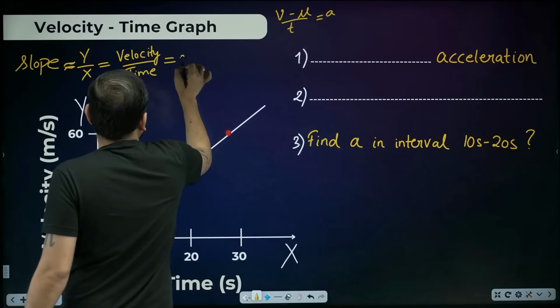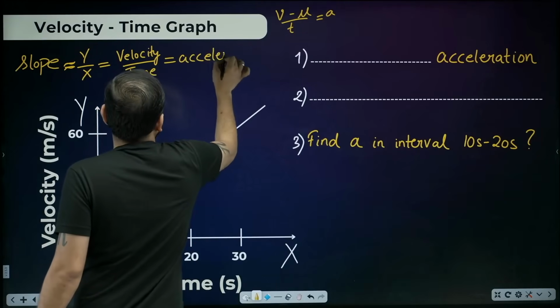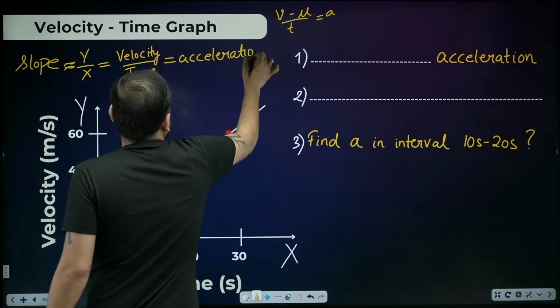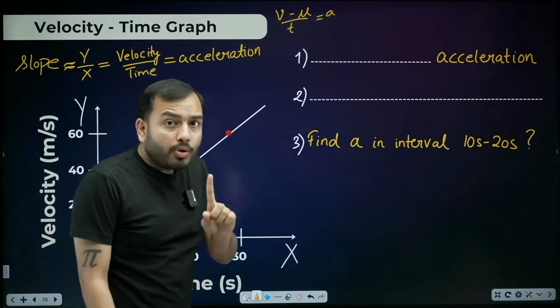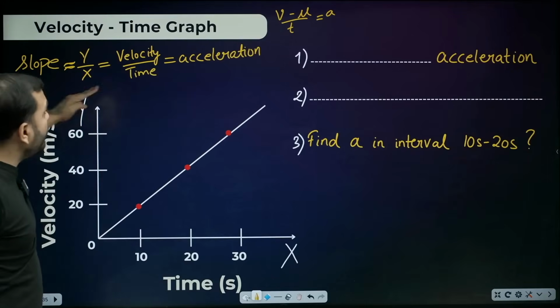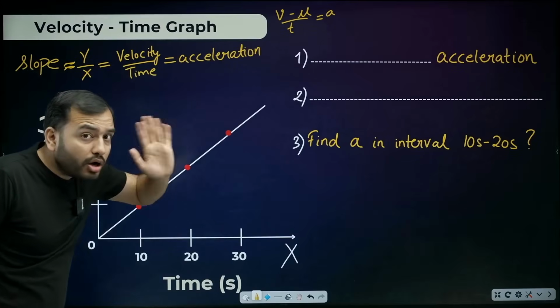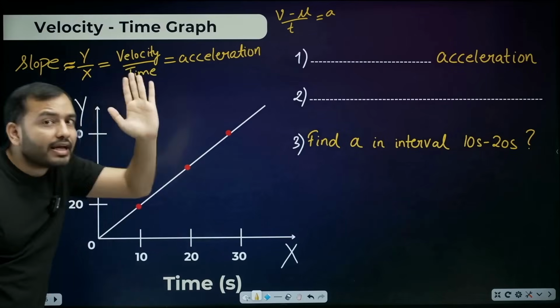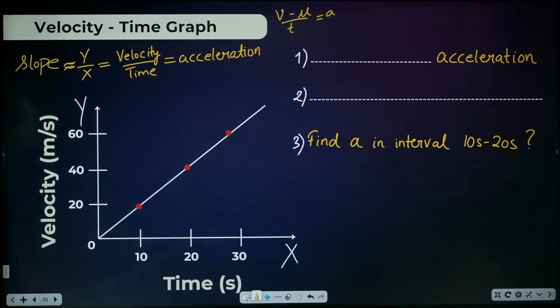And what is this thing? Acceleration. So beta, what does the slope of this graph give us? It gives us acceleration. Remember this. Slope of distance time graph is speed. Slope of velocity time graph is acceleration. What does the slope of velocity time graph give? Acceleration. After that, everything becomes easy.